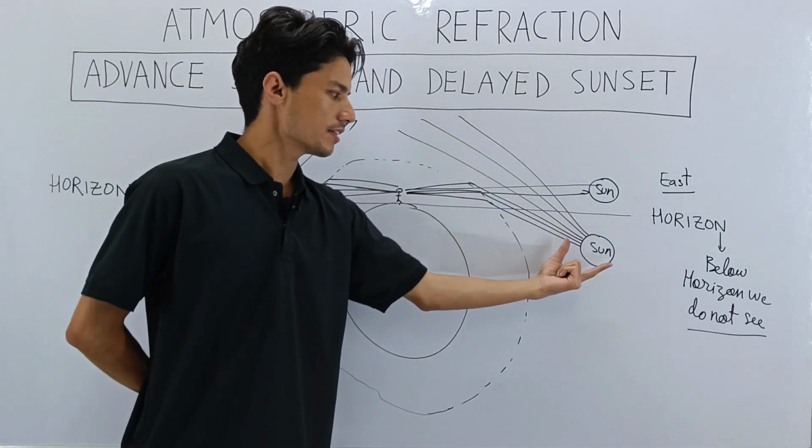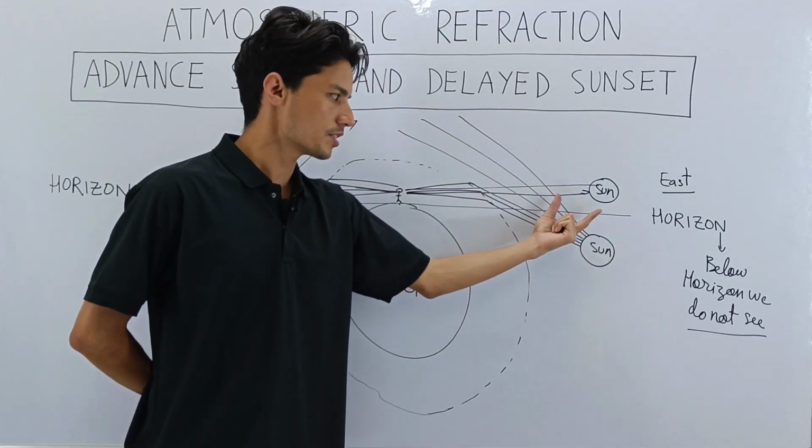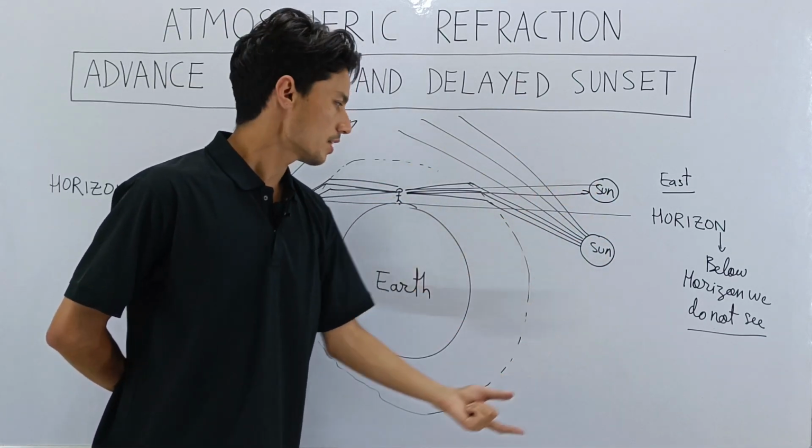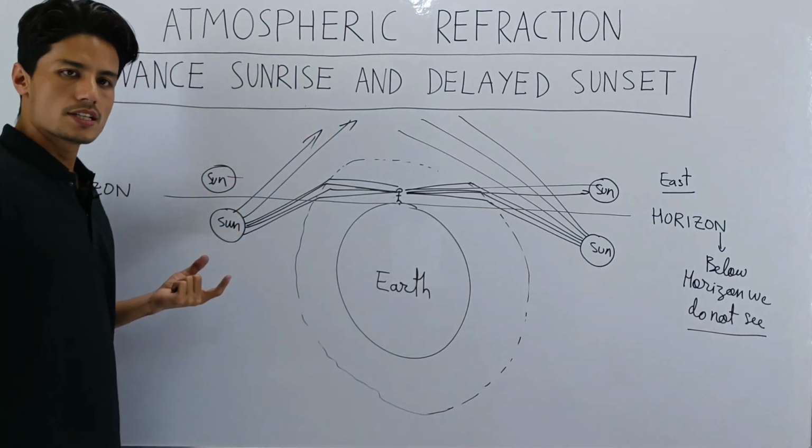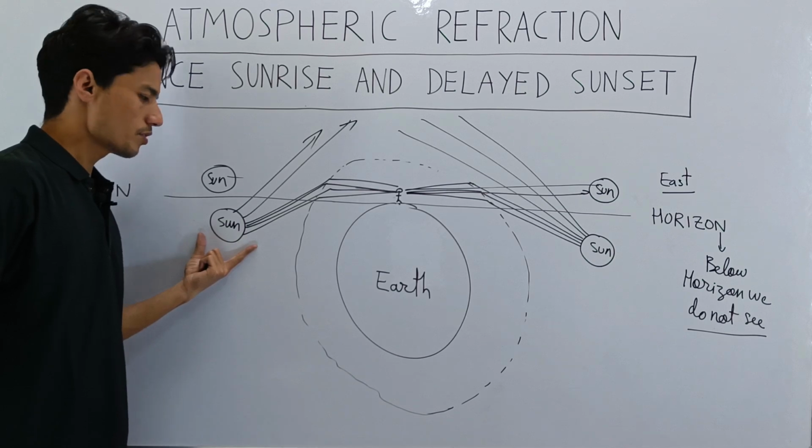Here it is called advanced sunrise, because the observer gets to see the sun in advance. And this is called delayed sunset because the observer still gets to see the sun, though the sun has actually set.